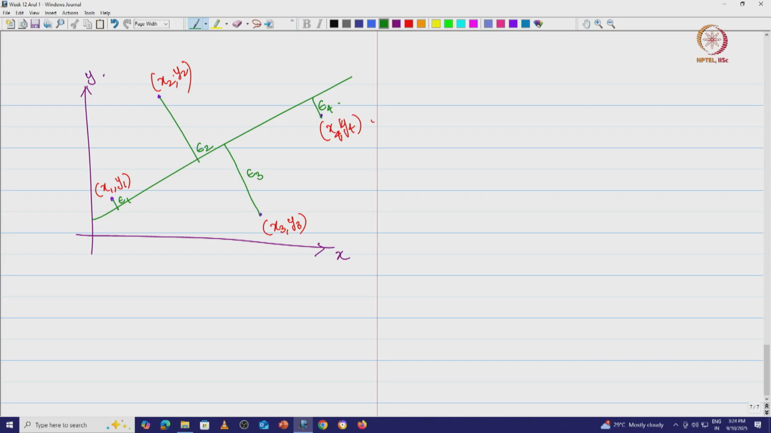And the moment we get into this, we already know what to do. So, I would just leave this as a small task here. Task: prove that beta 1 hat is given by sigma i equal to 1 to n of xi minus x bar into yi minus y bar